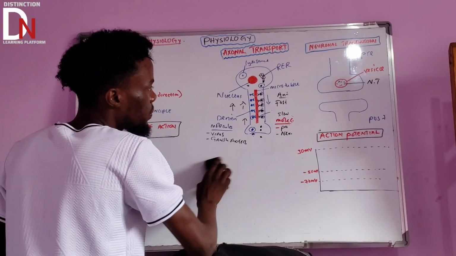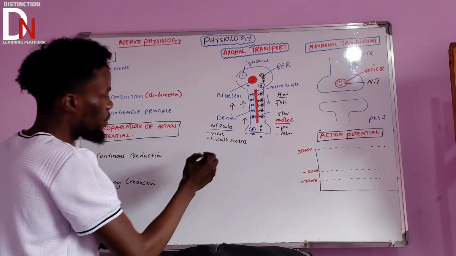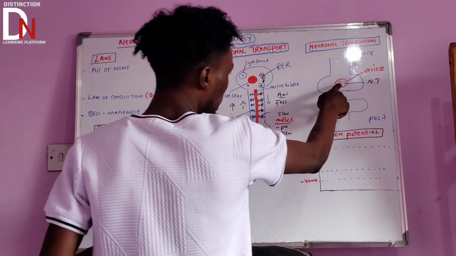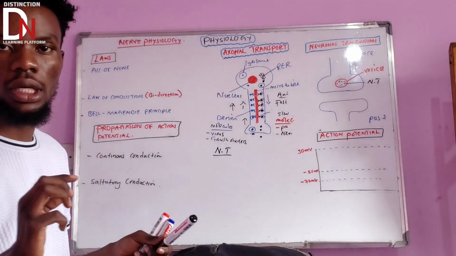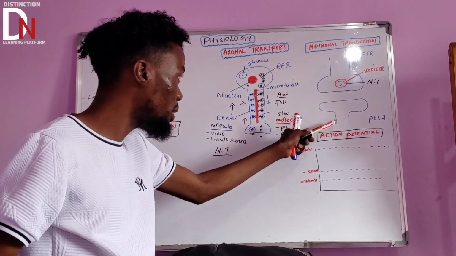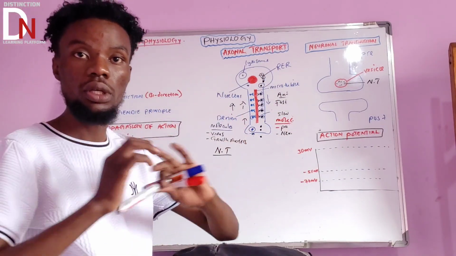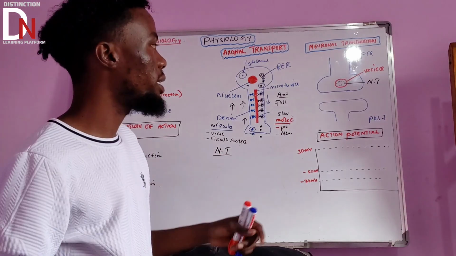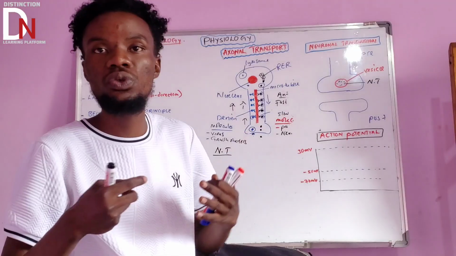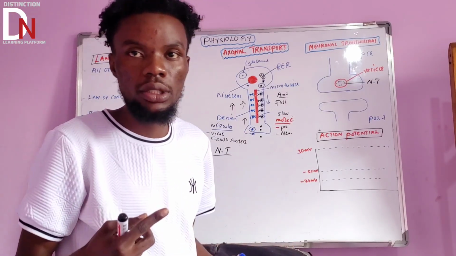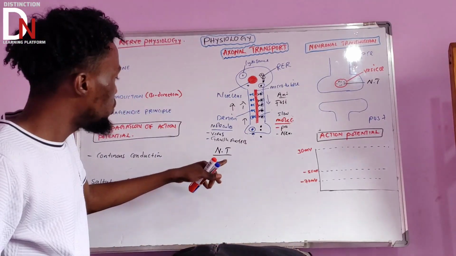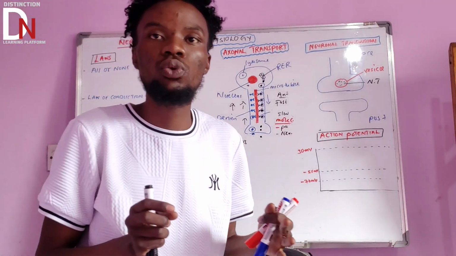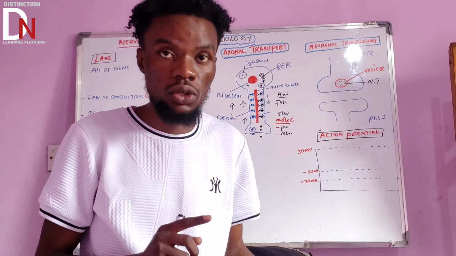Another thing. So if we talk about the neurotransmitters inside here, we've got different types of neurotransmitters. Before I start talking about anything, let's understand what we mean by a neurotransmitter. A neurotransmitter is a substance that is used to transport nerve impulse from one location to another.